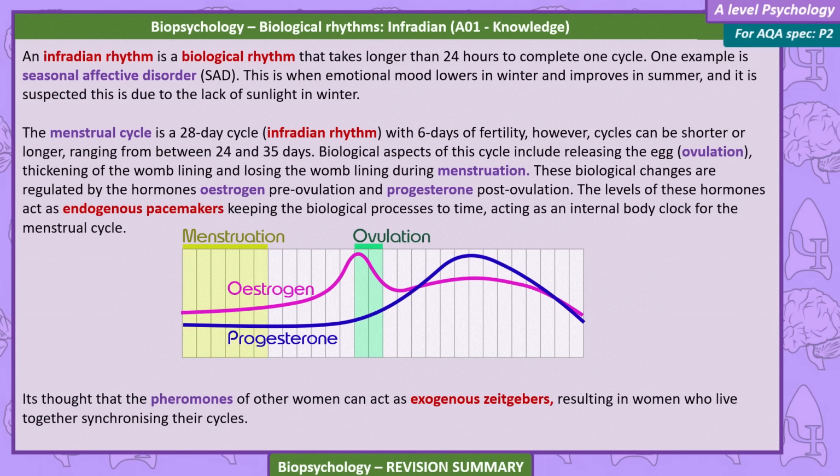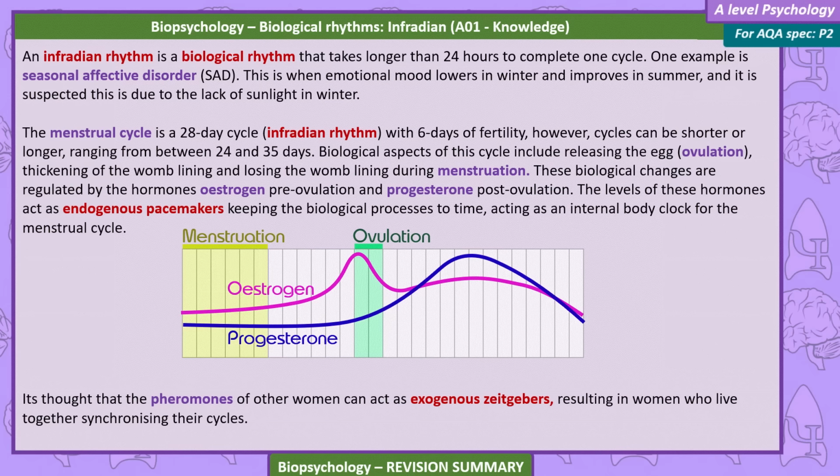The menstrual cycle is a 28-day cycle, infradian rhythm, with 6 days of fertility. However, cycles can be shorter or longer, ranging from between 24 and 35 days. Biological aspects of this cycle include releasing the egg, ovulation, thickening of the womb lining, and losing the womb lining during menstruation. These biological changes are regulated by the hormones estrogen pre-ovulation and progesterone post-ovulation.